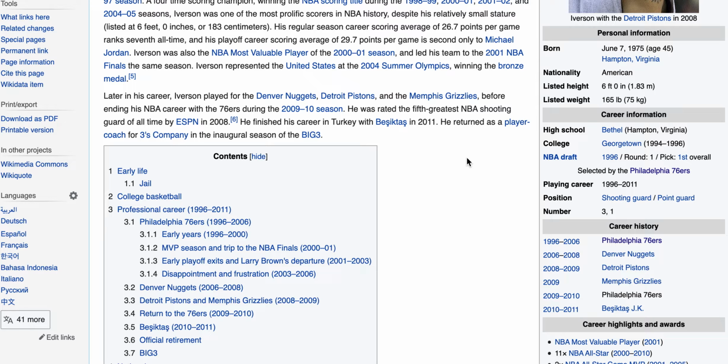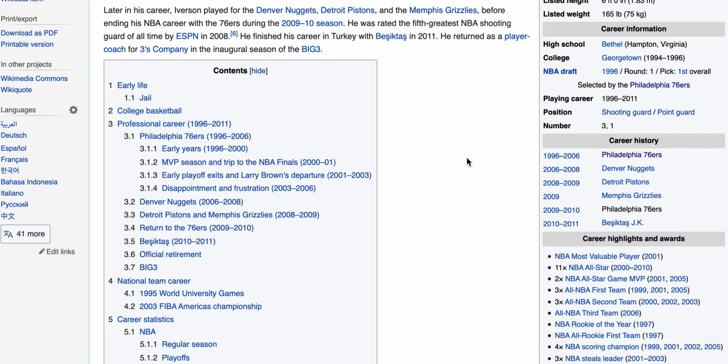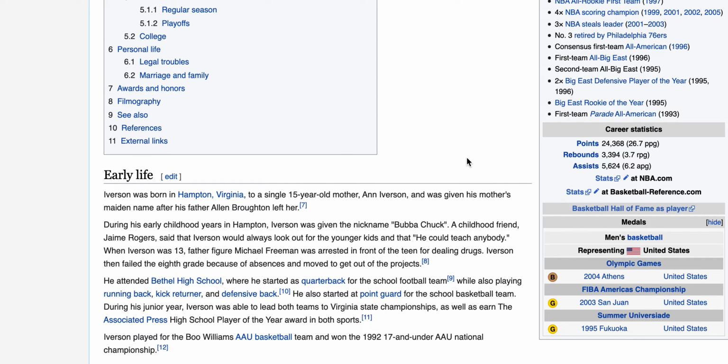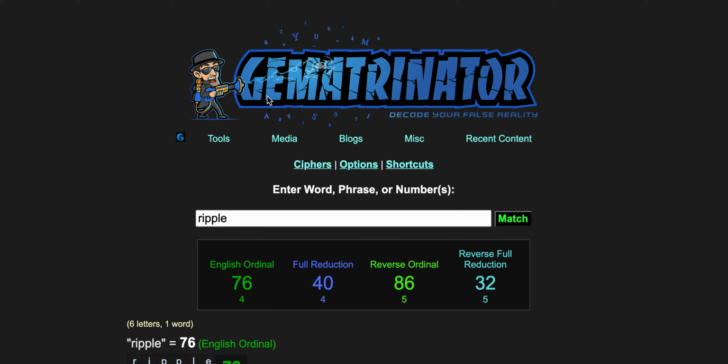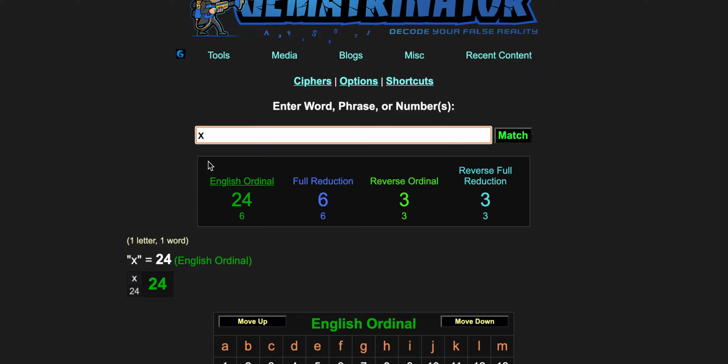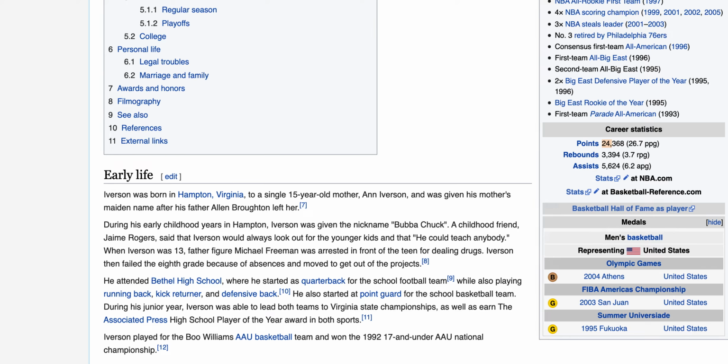So another thing that I noticed is some of these stats that he's getting. So how could we look deeper into this? So we see points. Oh, okay. So we have 24,000 points. 24 coming back to our connection with X. And you'll see how X plays a huge role in this artificial intelligence rollout that we're experiencing with the help of Elon Musk. So we have Allen Iverson scoring 24,000 career points with 3,300 rebounds, 33.